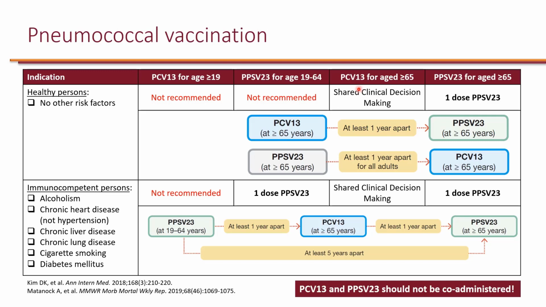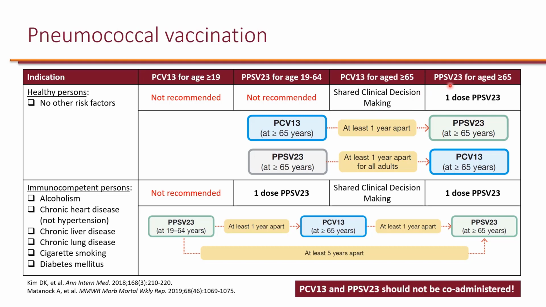And then starting from 2010, we started to give PCV13 to all children younger than 6 years. And because of herd immunity, these 13 serotypes are less common in the population. So the benefit of PCV13 is no longer clear in these patients. So that's why it's a shared clinical decision making.